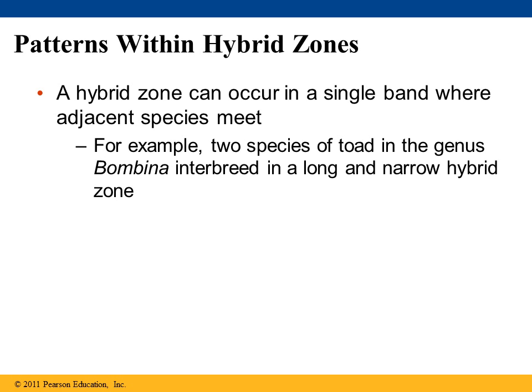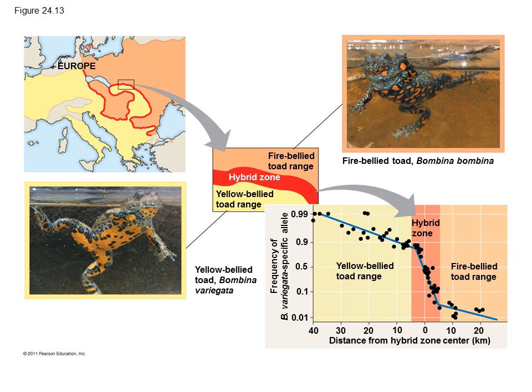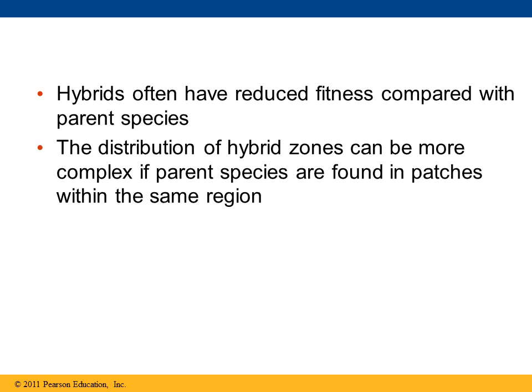So a hybrid zone can be a single band of land where adjacent species meet. For example, two species of toad, the fire-bellied toad and the yellow-bellied toad, interbreed in a long, narrow hybrid zone in Europe. So here's the hybrid zone where the two adjacent species interbreed.